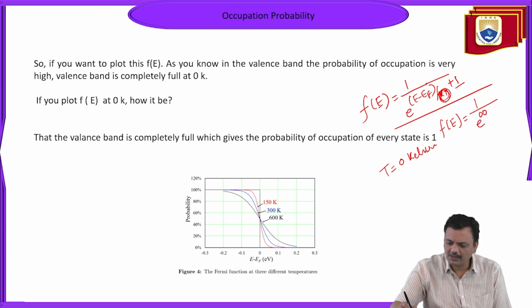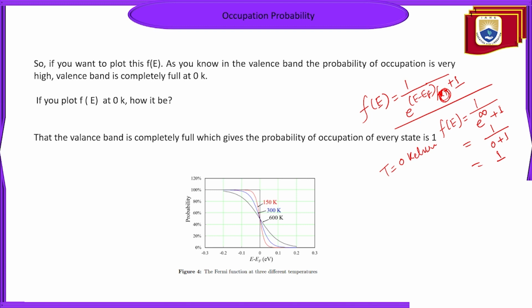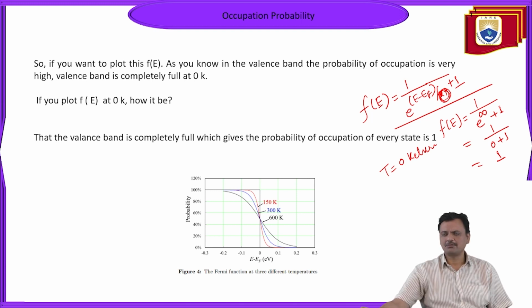So e to the power infinity plus 1 means infinity, and 1 upon infinity is 0 plus 1... so at absolute temperature, the occupation probability is 1.